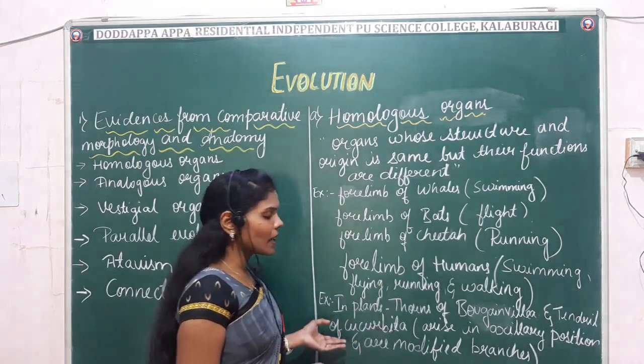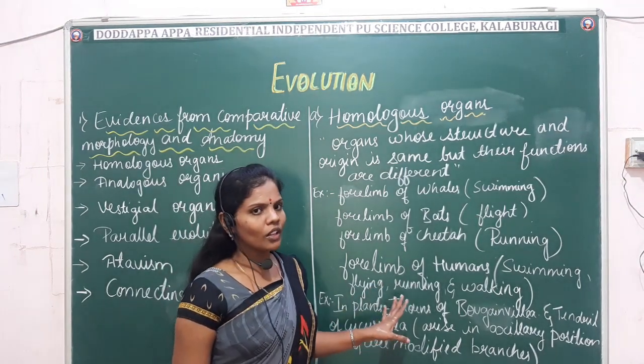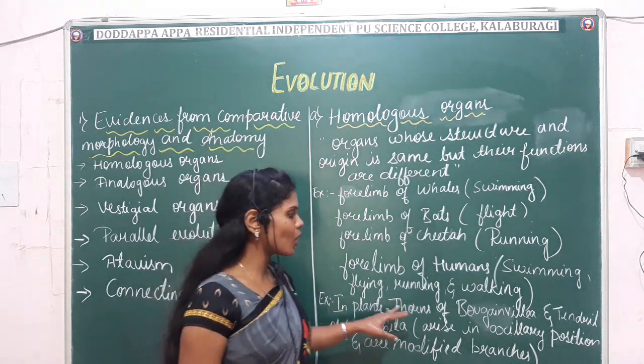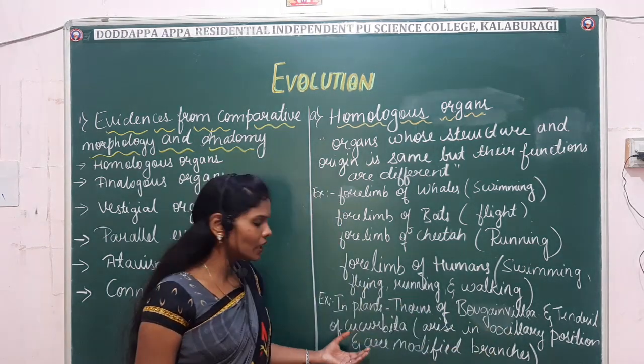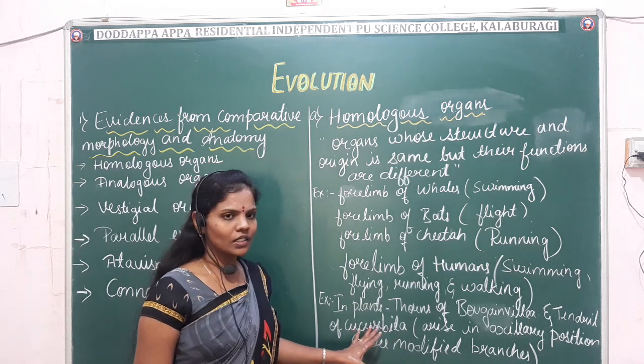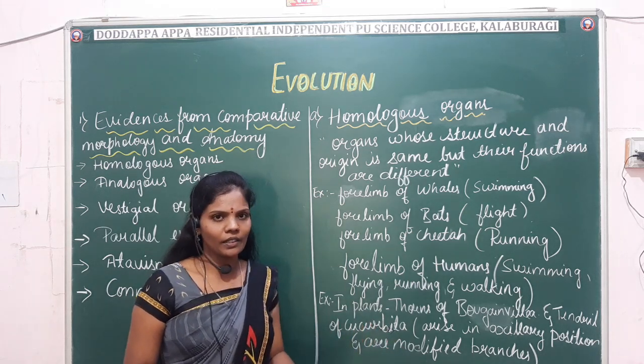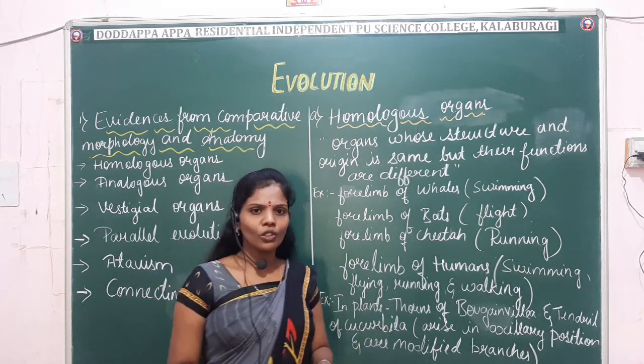And in case of plants also, you have to remember the examples, that is, the thorns of bougainvillea and the tendrils of cucurbita. Their original structure is the same, but the function is different. Okay, that's about the homologous organs.